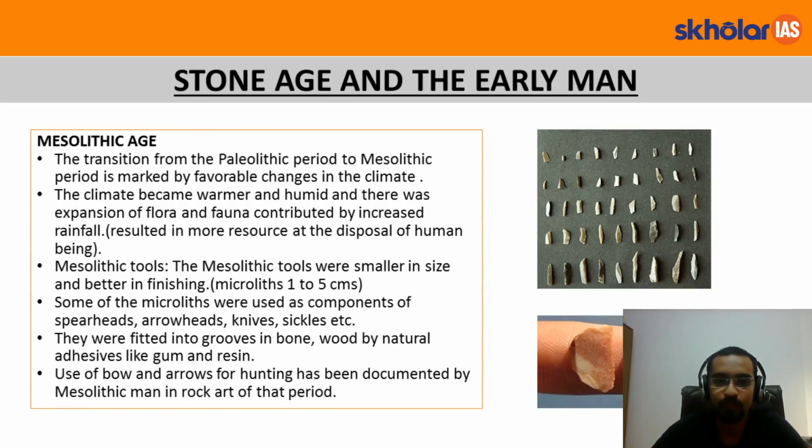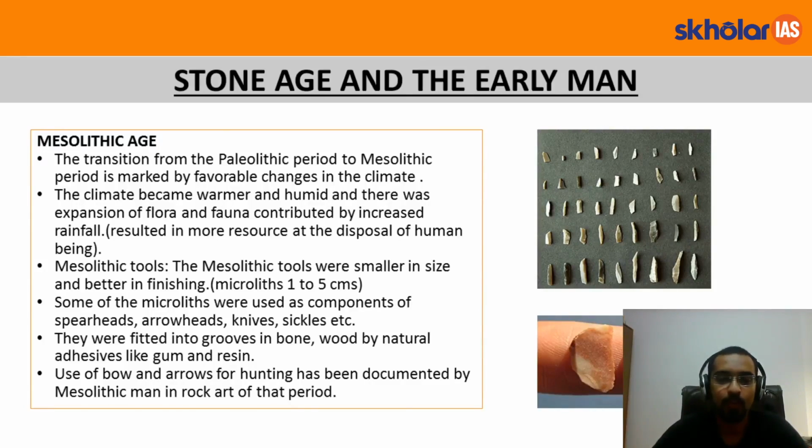So how were they used? They were used as a component of spearheads, arrowheads, knives and sickles. They were fitted into grooves in bones. That is, grooves means making a hole in a bone and fitting the tool there, and in wood also you make a small hole and fit it, or you use natural adhesives like gum and resins. This is how the whole part used to be produced, which comprised of these bones and woods and these microliths.